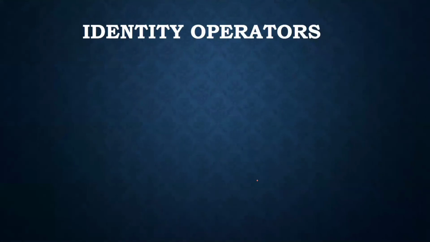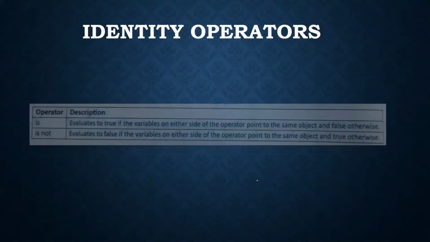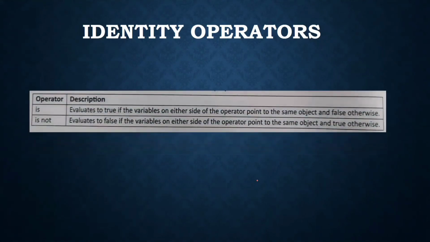And then we have identity operators. Identity operators compare the memory location of two objects, and we have two identity operators in Python, that is and is not. It evaluates to true if the variables on either side of the operator point to the same object, and false otherwise.